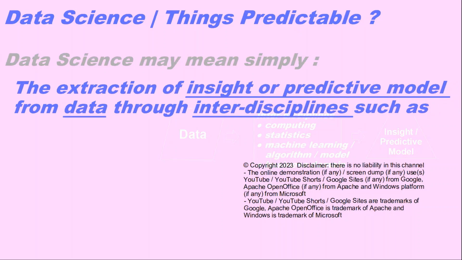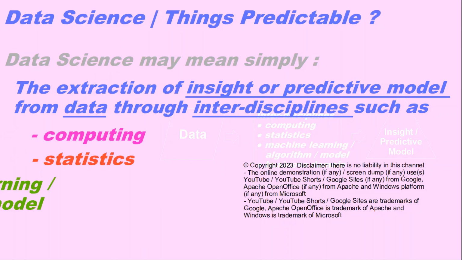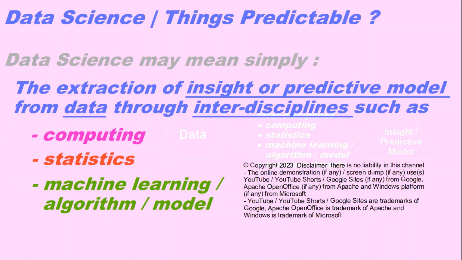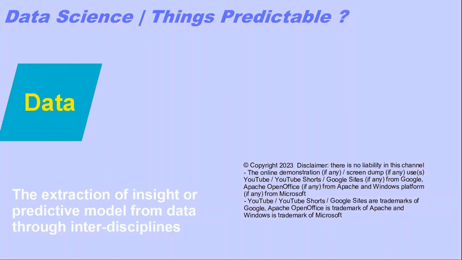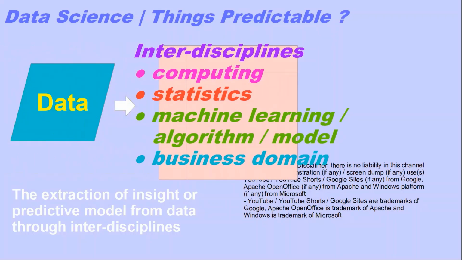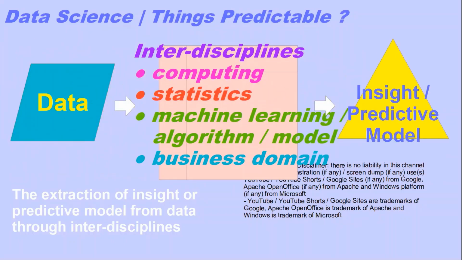Data science is the extraction of insight or predictive model from data through interdisciplines, such as computing, statistics, machine learning or algorithm or model, and business domain. The input of data science is data. The processing of data science is through interdisciplines. The output of data science is insight or predictive model.